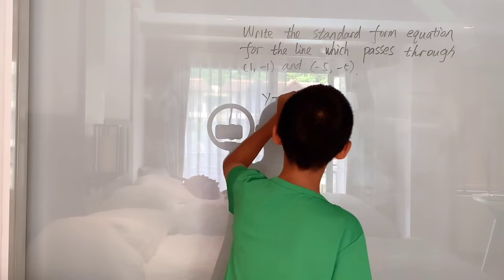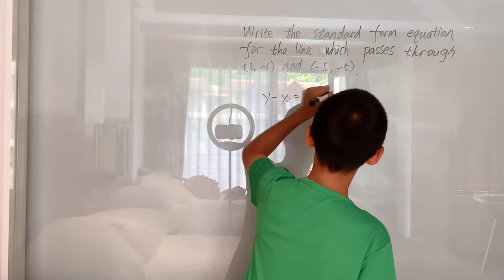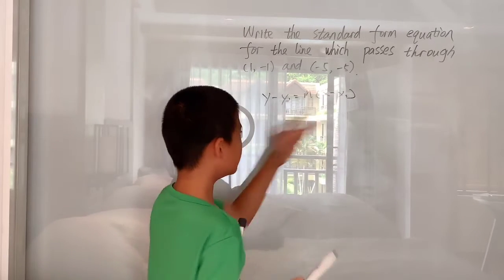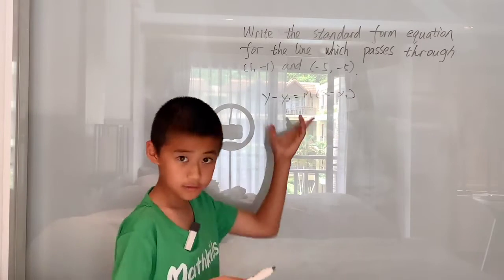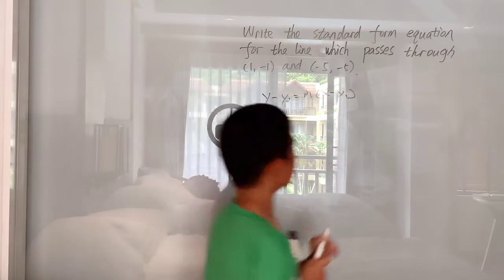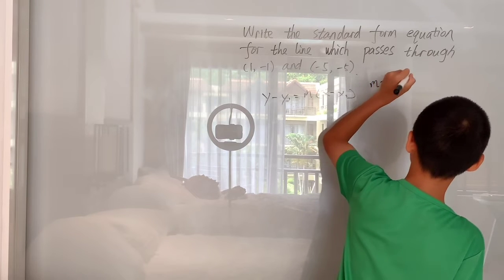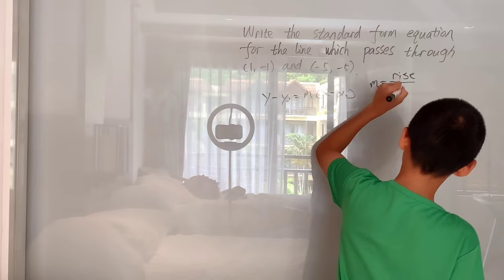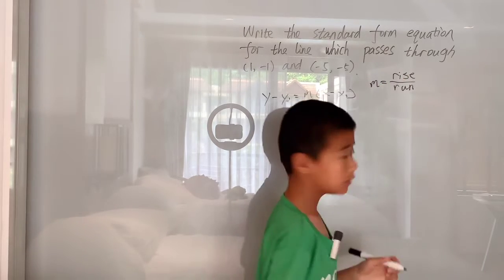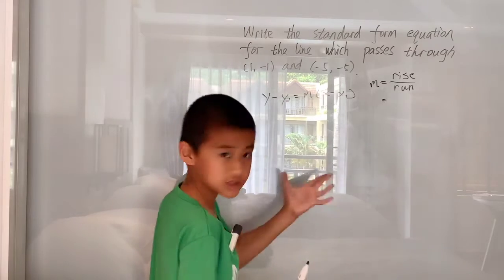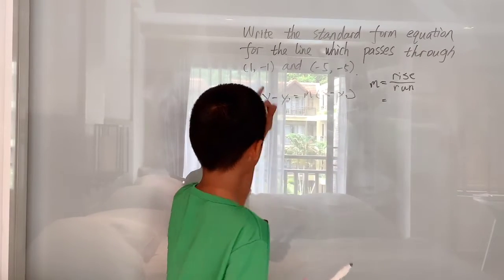y minus y1 equals m times x minus x1, and that's point slope form. To use point slope form, first we have to find m, which is the slope. The slope, m, is rise over run. And the rise is just the difference in the y-coordinates. It doesn't matter which order you subtract them.